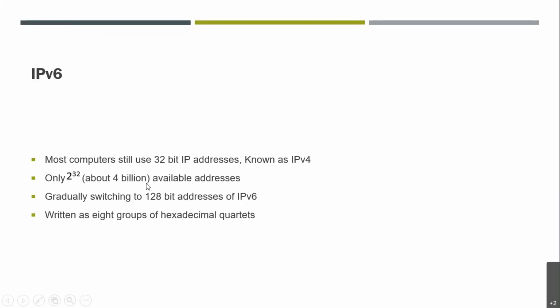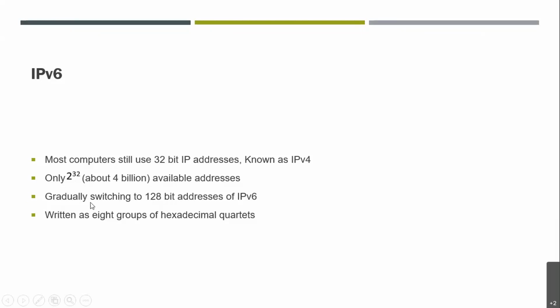But as we know, in today's life we are surrounded by many devices which are working as per the TCP/IP protocol, such that their number exceeds what IPv4 can handle. We need more IP addresses in order to recognize more devices.